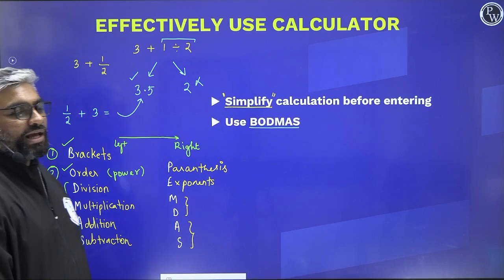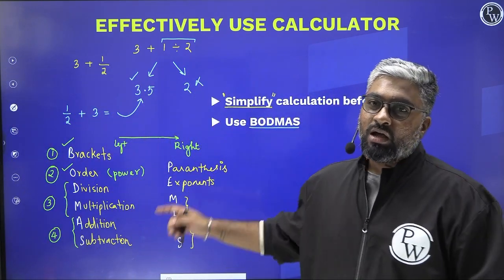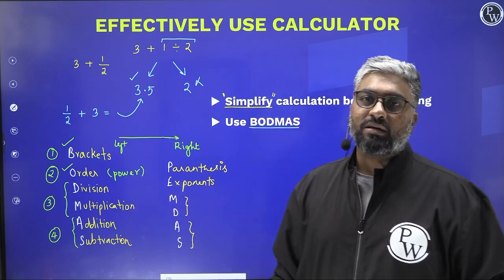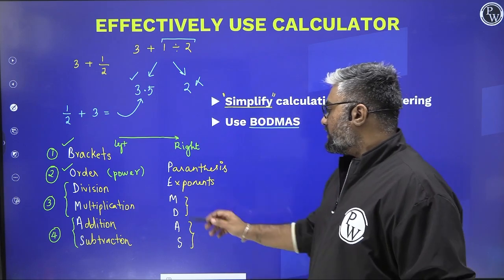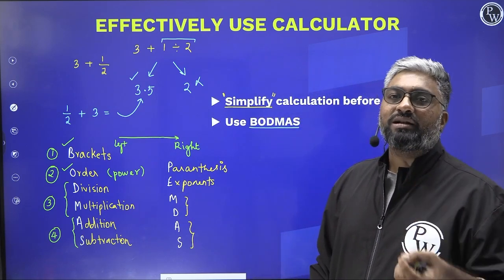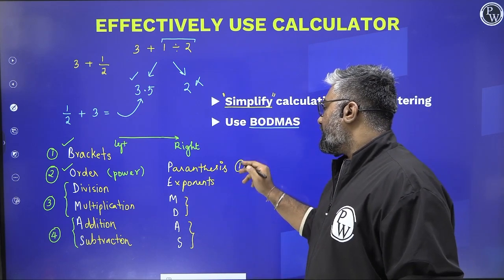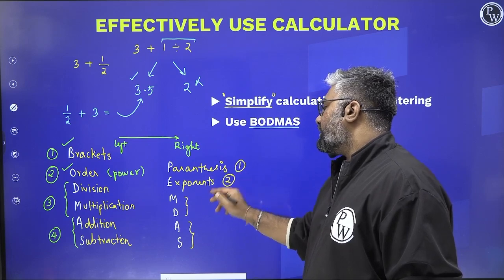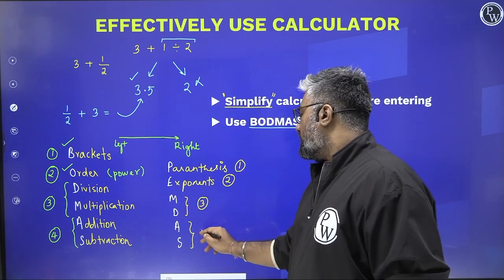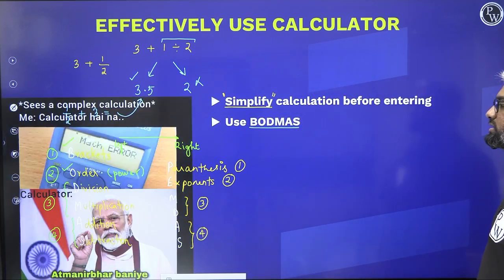So it's not like, sir, in ours division comes first and then multiplication, but for the British, multiplication comes first and then division. Why this discrimination? Is this racism? No. This has nothing to do with region or race. This is the basic misunderstanding that we have of the same thing. See, first priority to parenthesis, second priority to exponents, the third priority will be given to both multiplication and division equally, and the fourth priority will be given to addition and subtraction equally. Okay, so we need to know this, right?